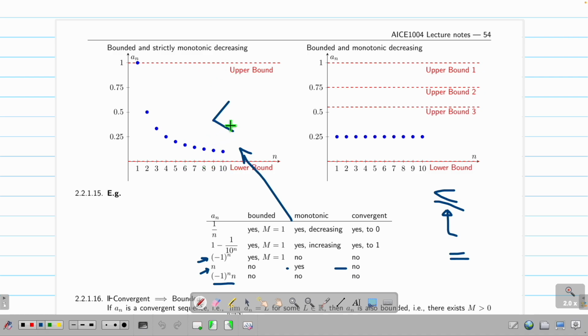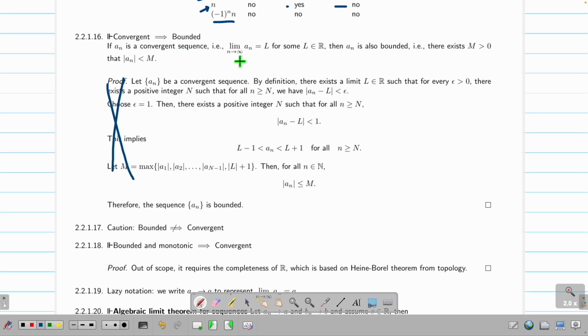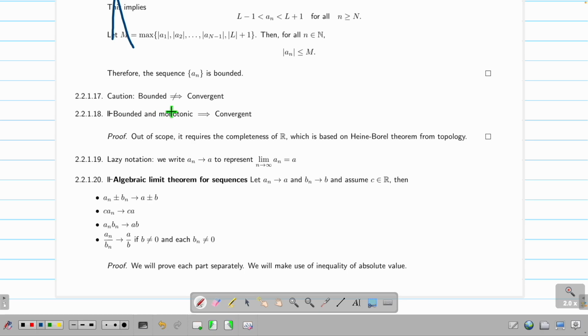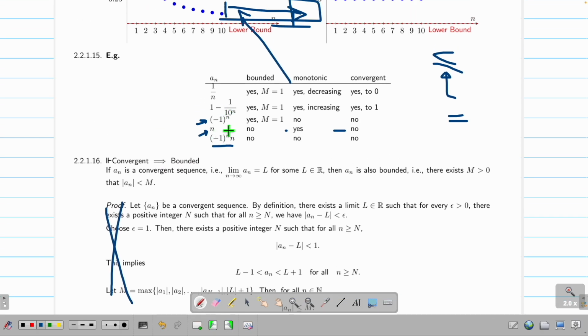In other words, these have infinitely many numbers, uncountably infinitely many numbers. I'm saying an infinite number of things are always within this box. Okay, this is bounded. So this is the meaning. So the mathematics is, if a sequence converges to L, that means the limit is L, I can always find an M such that this is true. But the opposite is no. A bounded sequence does not imply convergence. For example, the (-1)^n, this one, is bounded by 1 and -1, but it oscillates, so it does not converge.